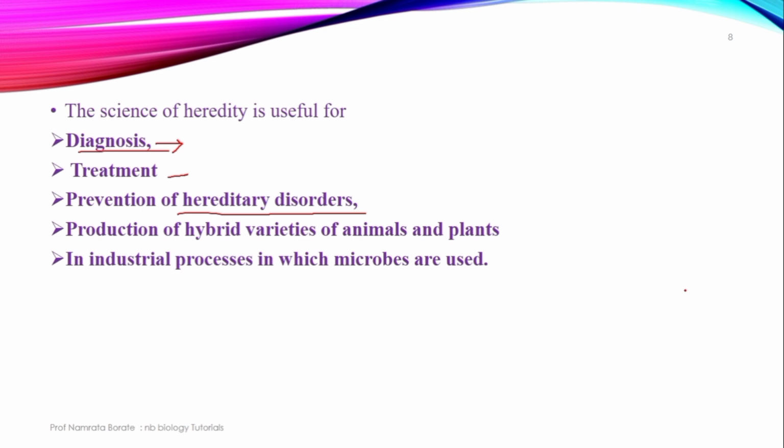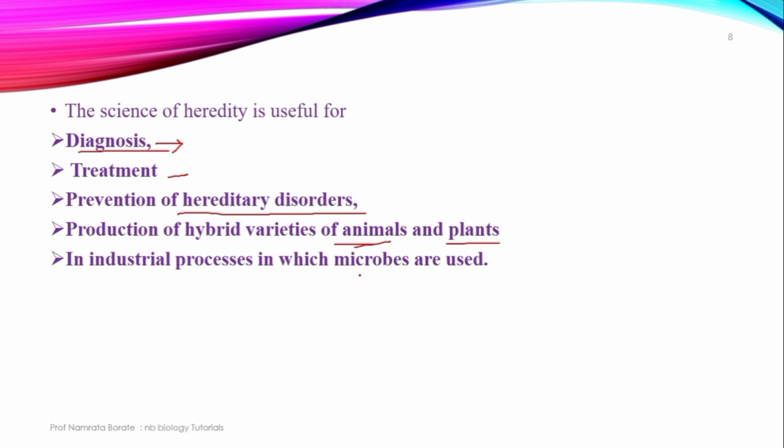मग हेरिडिटरी डिसऑर्डर्स कोणते आहेत? Either it may be muscular dystrophy, म्हणजे स्नायूची विकृती असेल, किंवा सिकल सेल ॲनिमिया असेल किंवा हिमोफिलिया असेल. ओके, की ज्याच्यामध्ये ब्लड क्लॉट होत नाही. ओके, that is prevention of hereditary disorders. Production of hybrid varieties of animals and plants. Animals means there is the development of the mule by the cross between the donkey and the horse. There is the development of Dolly the sheep. And in the case of plants, there is the development of BT cotton.